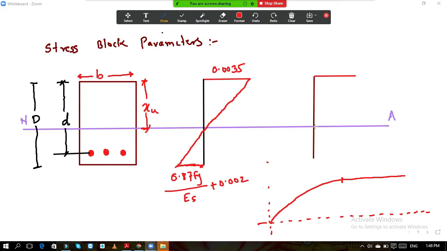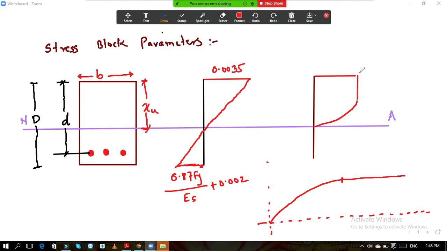This curve, this is the origin now. How has this curve come from the origin? It has come like this. If you see this graph from the origin, it is parabolic. Up to the strain value of 0.002 it is parabolic and then it is a straight line. This is the origin now. How will the same curve come? So it will be parabolic up to some point, and after that it must be a straight line.